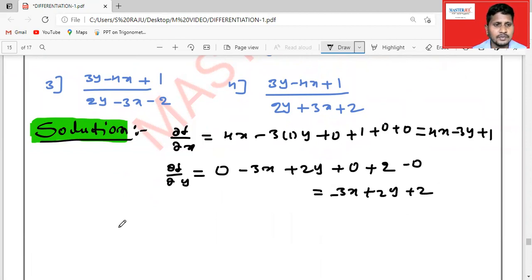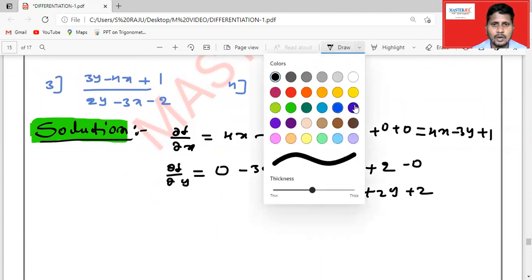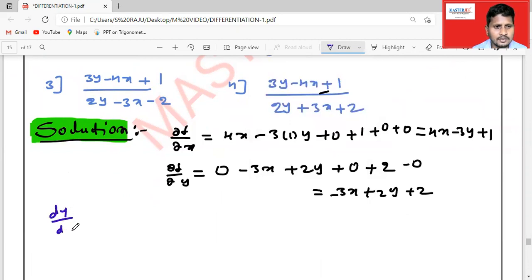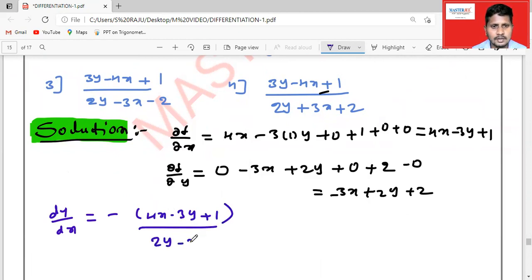Okay, finally, dy by dx is given by: dy by dx is equal to minus of dou f by dou x. What is dou f by dou x? 4x minus 3y plus 1, by, again, 2y minus 3x plus 2.